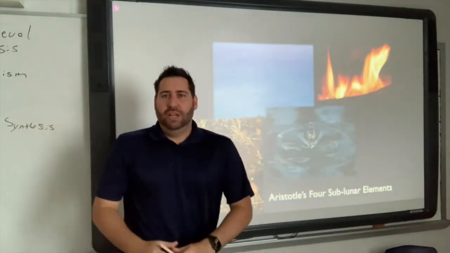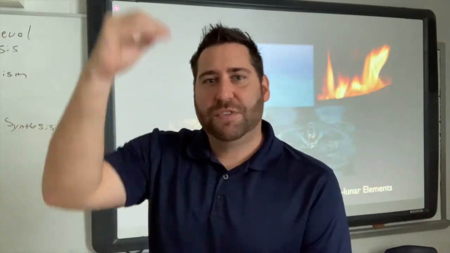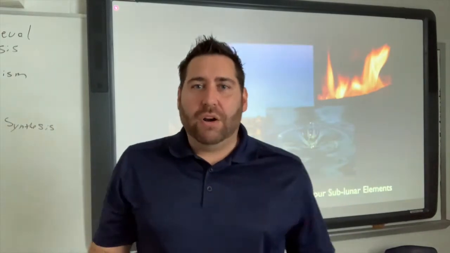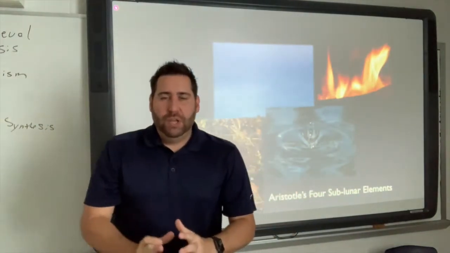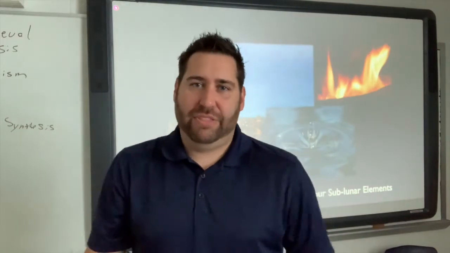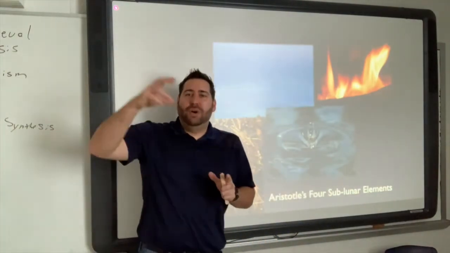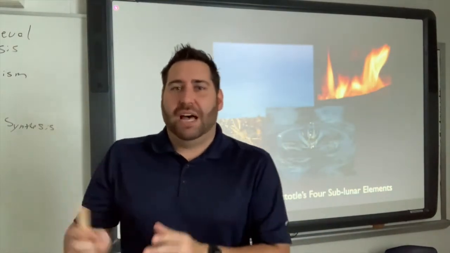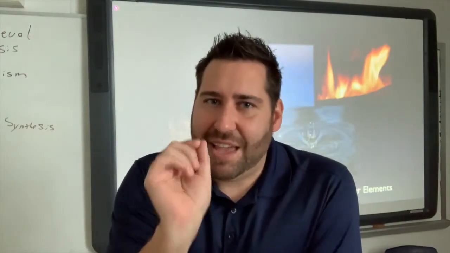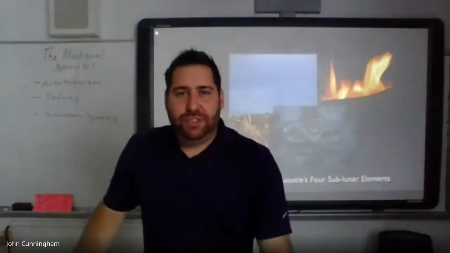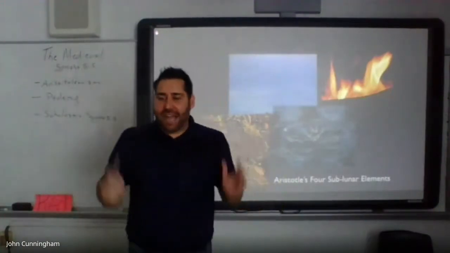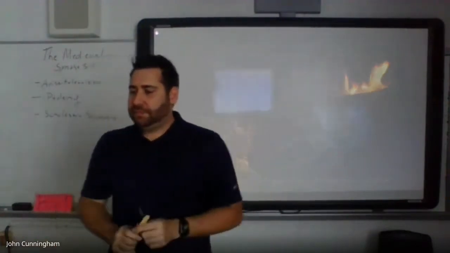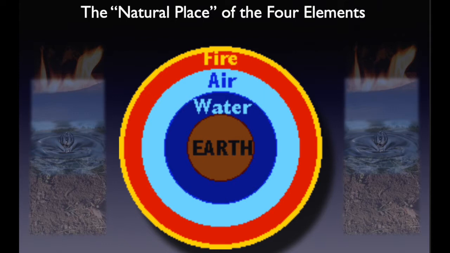So Earth, for example, is that element which travels from high to low and is the heaviest and therefore makes its way towards the center. Water is that which travels from high to low towards the center, but is not as heavy as Earth. Air is that which travels from low to high, finding its natural place just above the water. And fire is that which travels from low to high and finds its natural place just above the air. It doesn't mean that fire continues off into space. They have their natural places. And so a diagram of their natural places would look something like this.